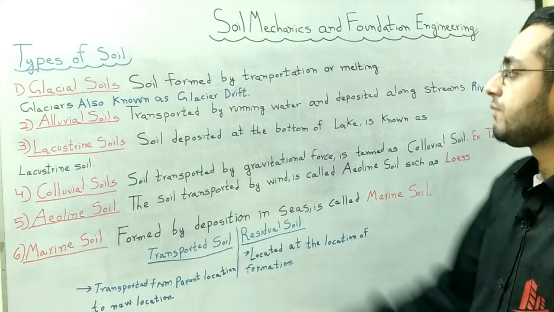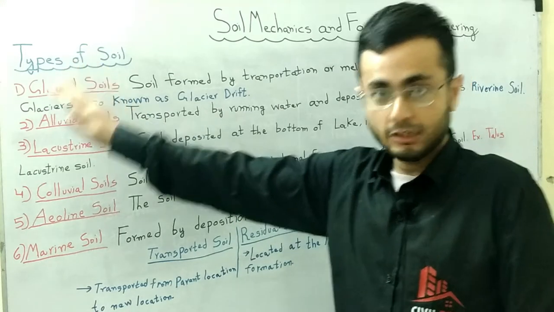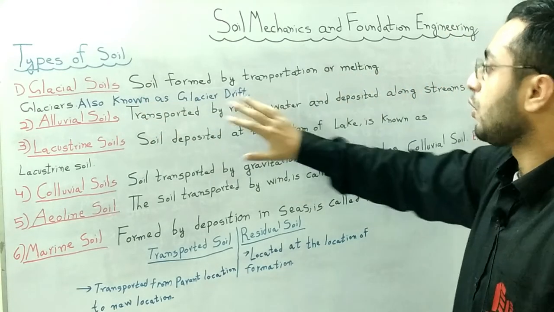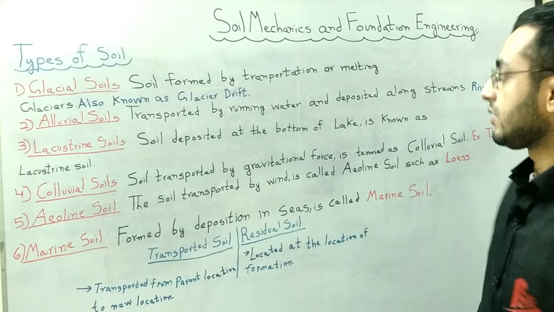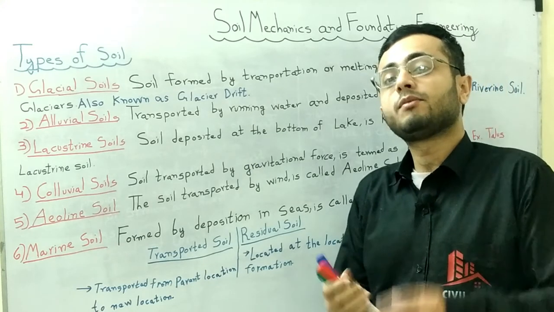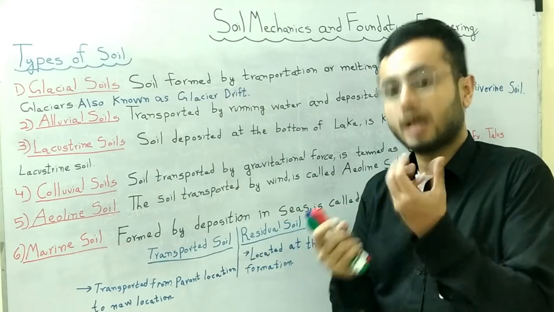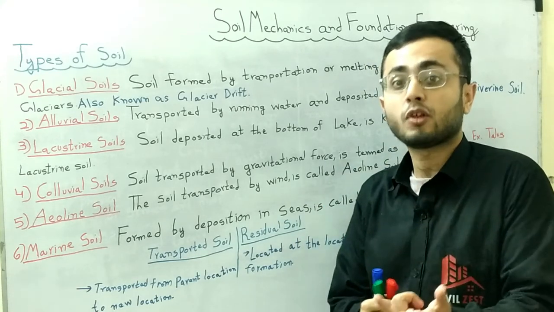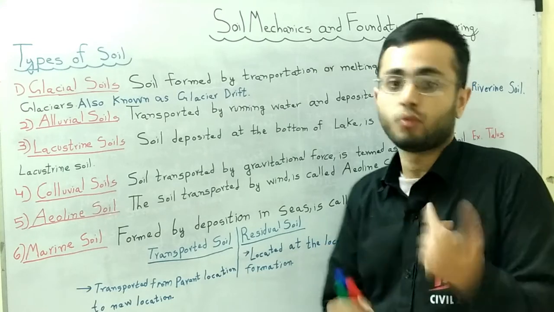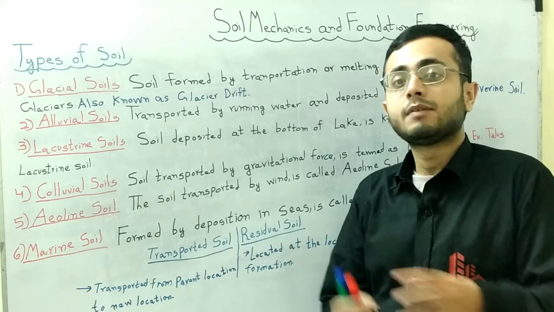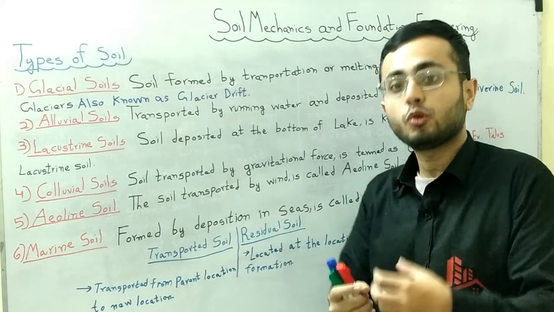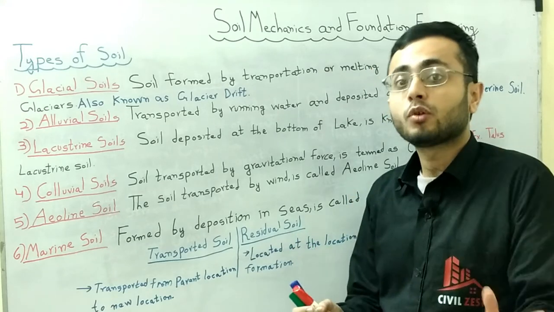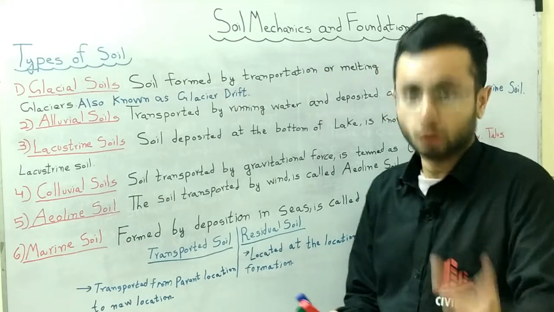First of all, glacial soil is soil formed by the transportation or melting of glaciers, also known as glacier drift. It is formed when the ice melts or the water transports the soil. When the glacier melts, the ice or the water emitting from the glacier transports the soil, and that soil is known as glacial soil.